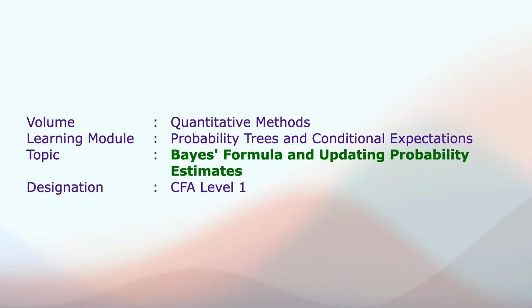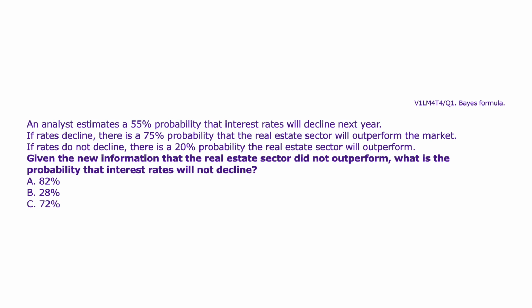Topic: Bayes formula and updating probability estimates. An analyst estimates a 55% probability that interest rates will decline next year. If rates decline, there is a 75% probability that the real estate sector will outperform the market. If rates do not decline, there is a 20% probability the real estate sector will outperform. Given the new information that the real estate sector did not outperform, what is the probability that interest rates will not decline? A. 82%. B. 28%. C. 72%.